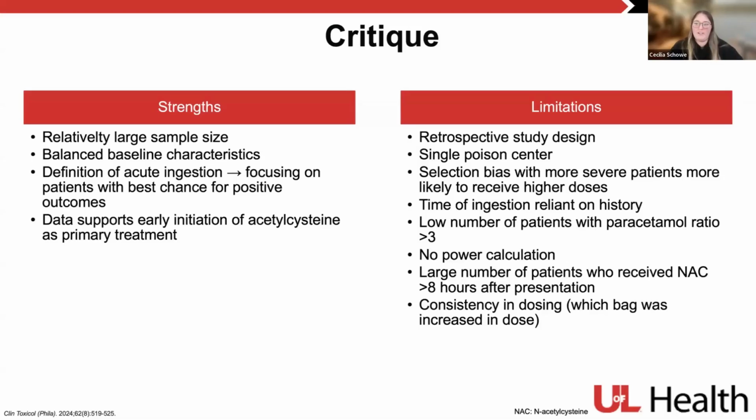And then there was a low number of patients who had a paracetamol ratio greater than 3, or just patients in general who got greater than that 18.75 mg per kg per hour dose. So really, I think this data supports patients between that 300 and 450 mark. Generalizing it to those other massive ingestions greater than 450 is a little bit harder. We also didn't have a power calculation or any definition of our primary or secondary outcomes.